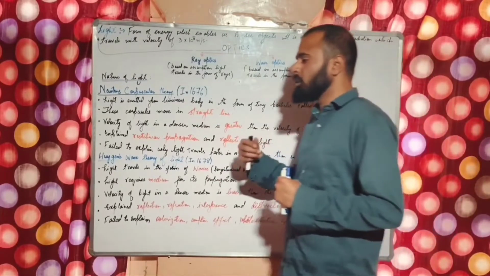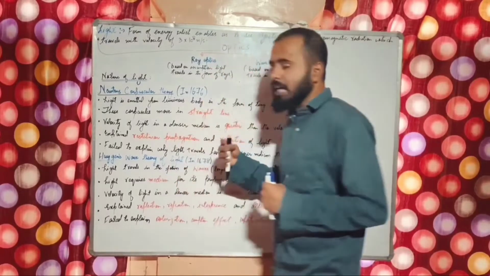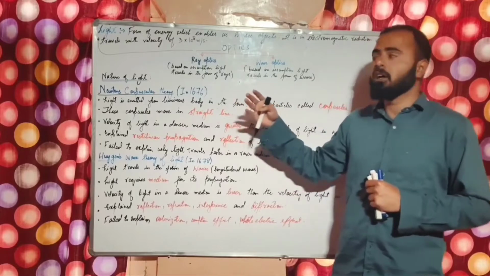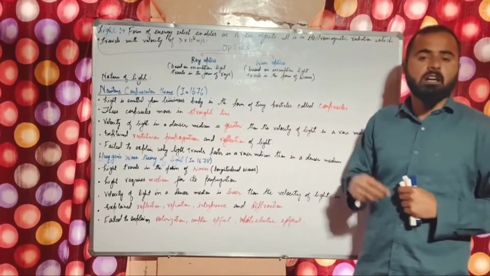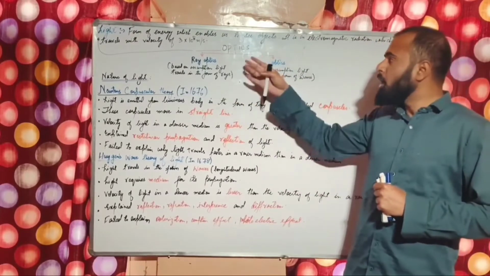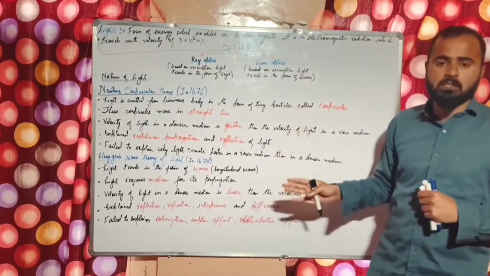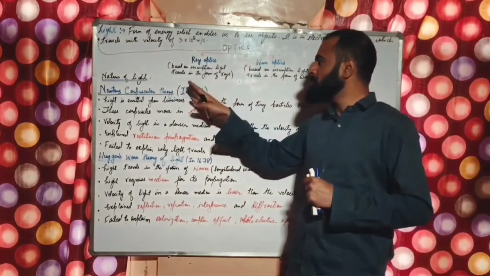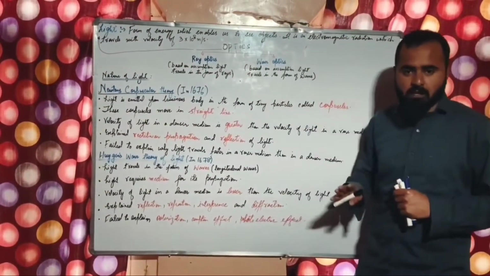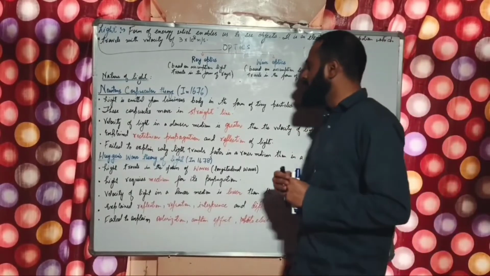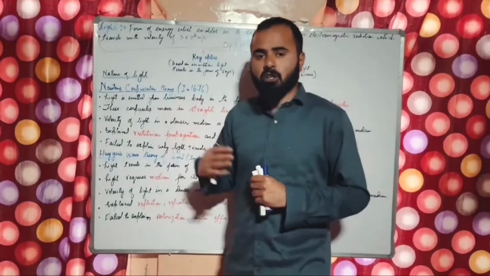Now, if we talk about light, optics is that branch of physics in which we study all the aspects regarding light. And optics is broadly divided into two branches, that is ray optics and wave optics. Ray optics is based on the assumption that light travels in the form of rays, and wave optics is based on the assumption that light travels in the form of waves. Now coming back to the nature of light.